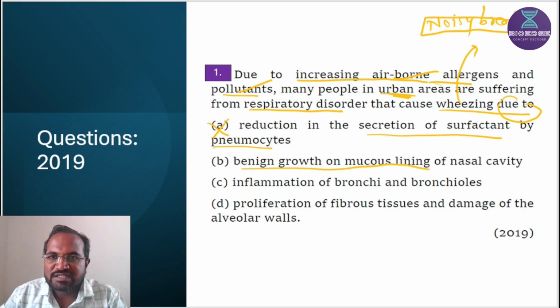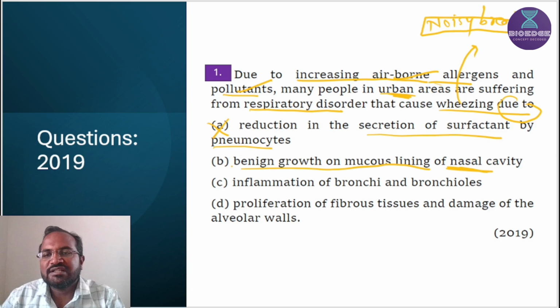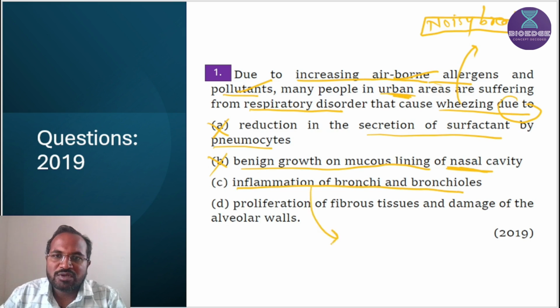Benign growth on the mucous lining of the nasal cavity. If there is a benign growth of the mucous lining, then mucous fluid will increase. The nasal cavity is part of the upper respiratory tract, and the wheezing sound is produced because of blocking of mucus in the lower respiratory tract. That's why this option is also wrong. Next, inflammation of bronchi and bronchioles. Bronchi and bronchioles are lower respiratory parts. Inflammation of the bronchi and bronchioles leads to increased mucus production and leads to the wheezing sound. So this is the correct option.